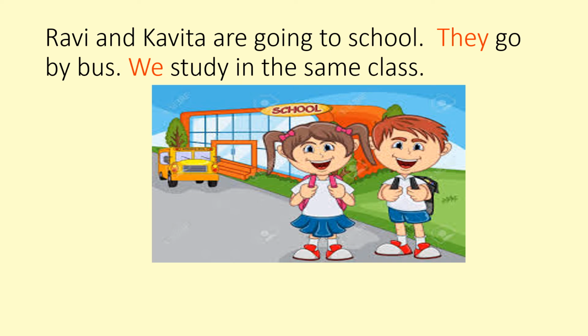And see here, Ravi, Kavita and I. When I also come with other people, it becomes we. You and I will become we. They and I will become we. We study in the same class. When you are also part of that group, you will say we. We study in the same class.